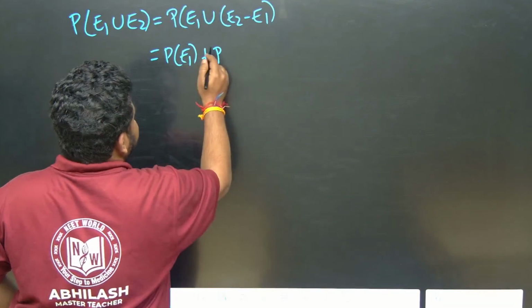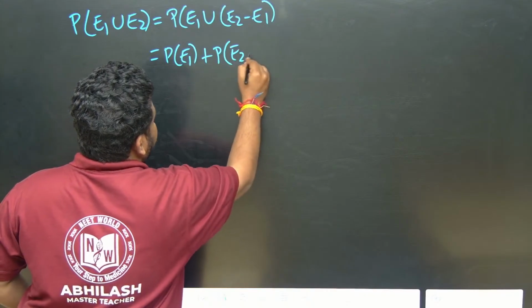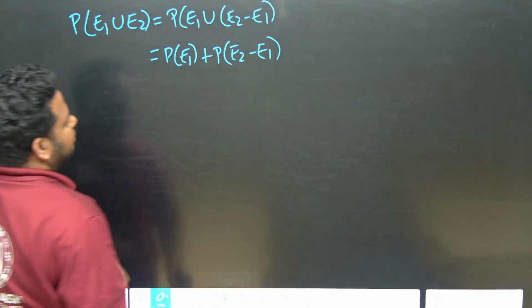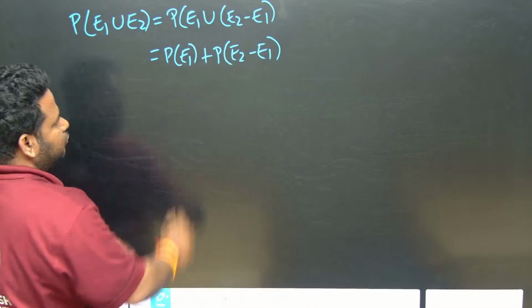Now what will we have? Probability of E1, plus, since union means plus, probability of E2 minus E1. Probability of E2 minus E1. Now I told you E2 minus E1 is what?